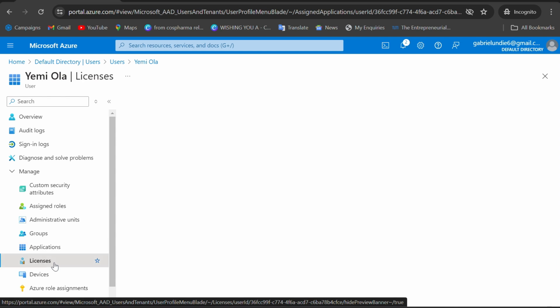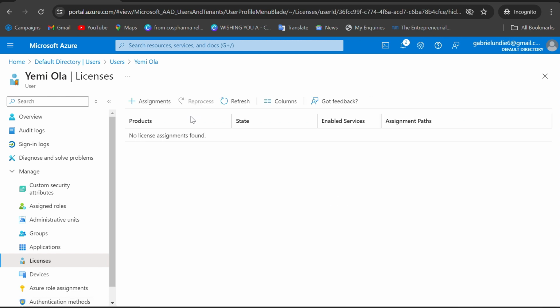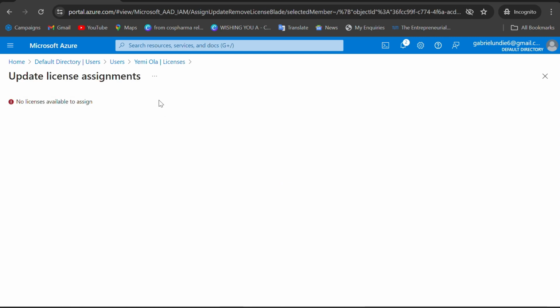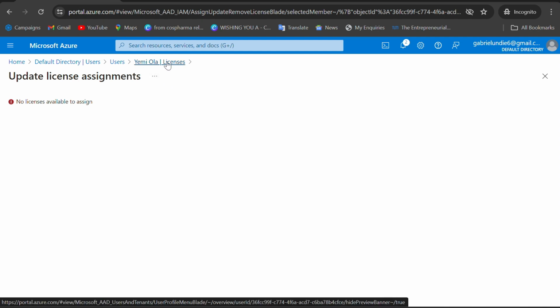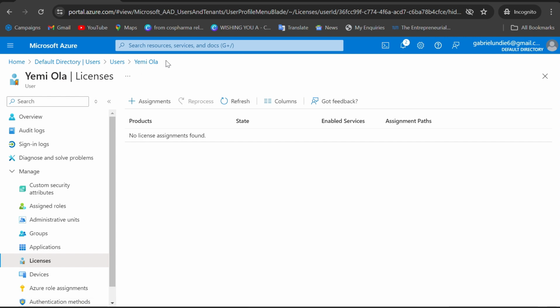All right. You check here, but with this free account, we don't have access to license. You can see, no license assignment yet found. If you want to assign a license, you see no licenses available to assign. You see this type, the license has not been purchased. Once the license is purchased, you will see it there and then assign the license to the user.